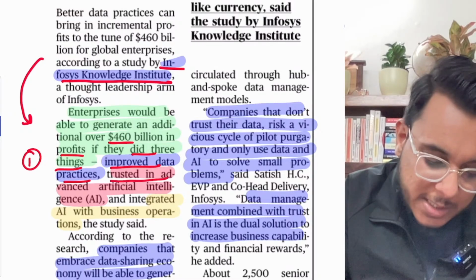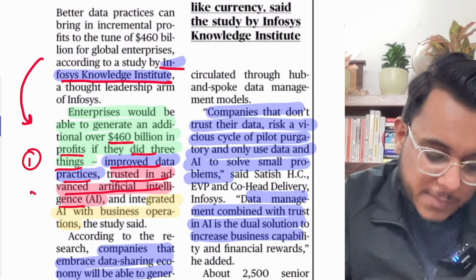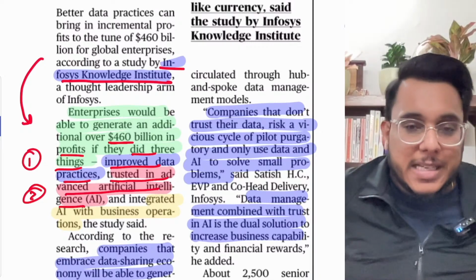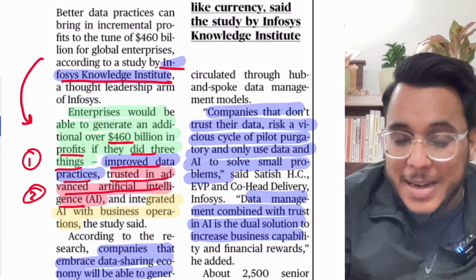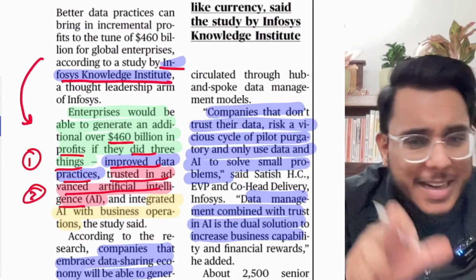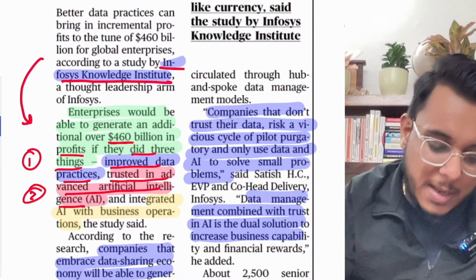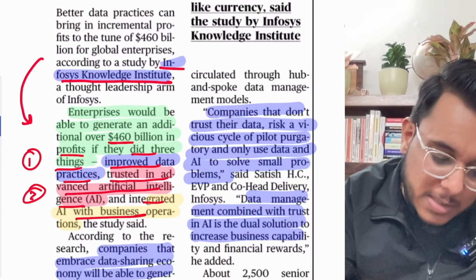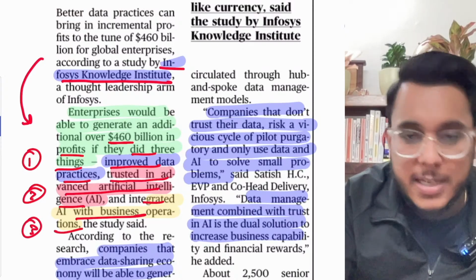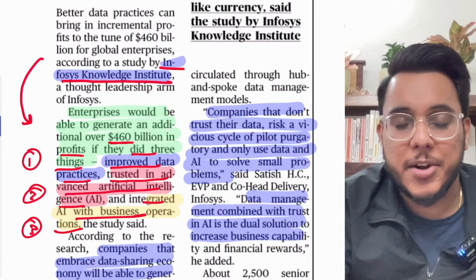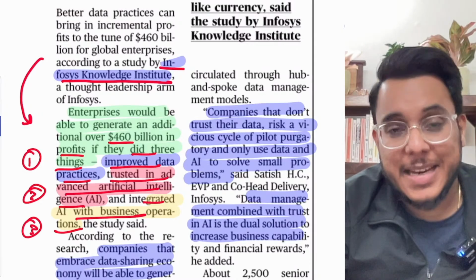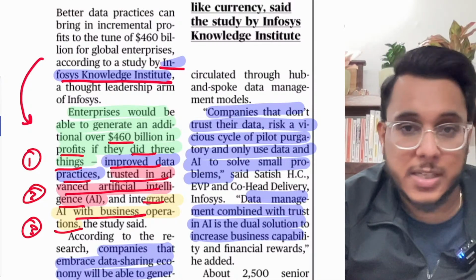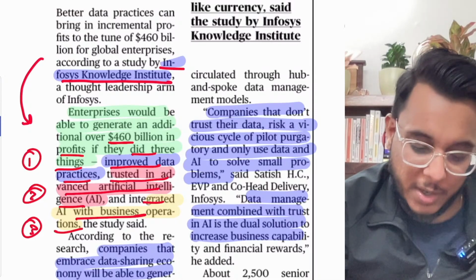Number two, if they trust advanced artificial intelligence. Now you see, data is the new oil. Data mining and data patterns can be made by artificial intelligence, so if you use it in a proper manner. Then third, integrate AI with business operations. AI has to be incorporated in business processes and practices. If these three things are done, then profits to the tune of $460 billion can be generated.